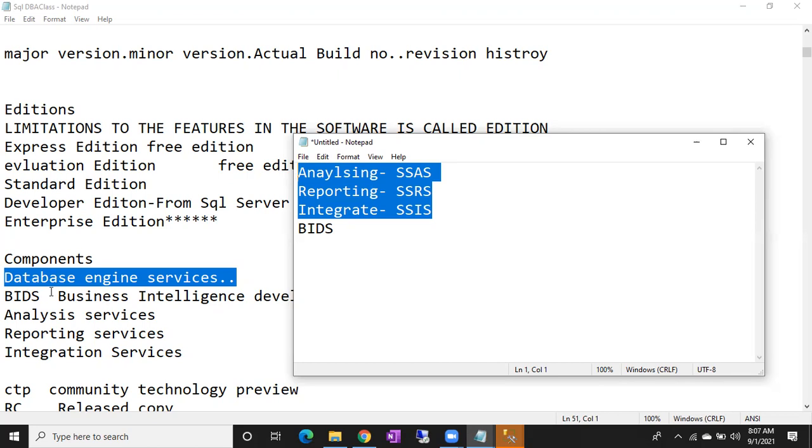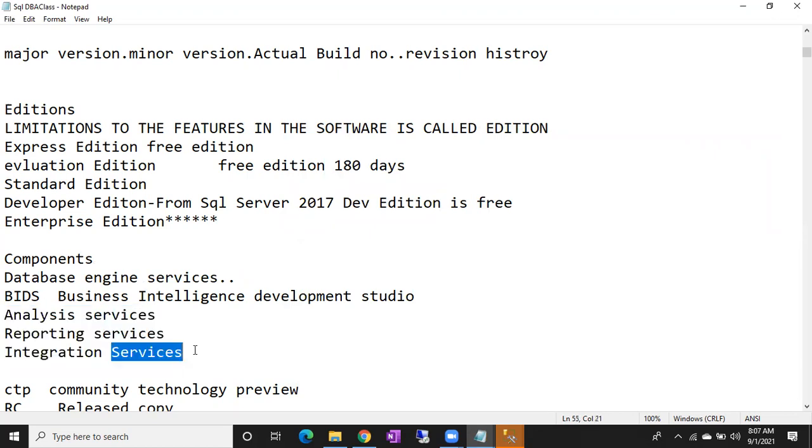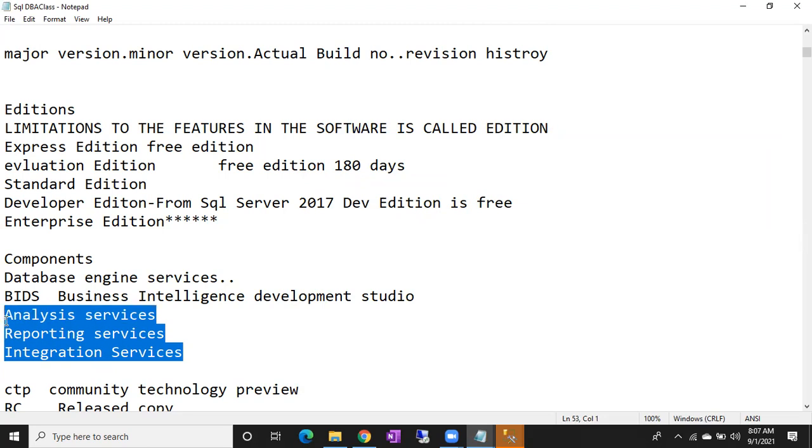Apart from the database engine, in the SQL Server software pack we will also get these components. If you want, you can select and install them. While installing, the user will let us know. If he needs Analysis Services, he will let us know so that we select Analysis Services. If you need Reporting Services, we'll select Reporting Services. If you need Integration Services, we'll select Integration Services while installing.